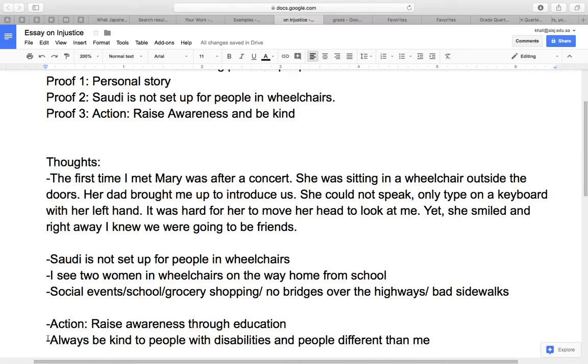Now, while you're writing your ideas, if you come to the point where you're like, wow, I really need to change something in my basic outline, just go ahead and write whatever comes to mind. This is your chance to start sharing your ideas. So here it says, proof 1 here, the thoughts.